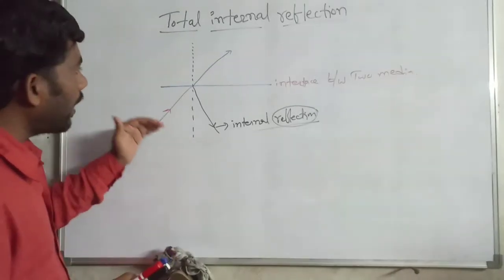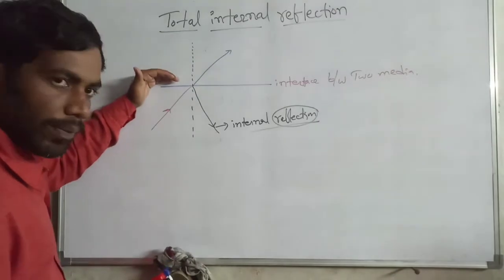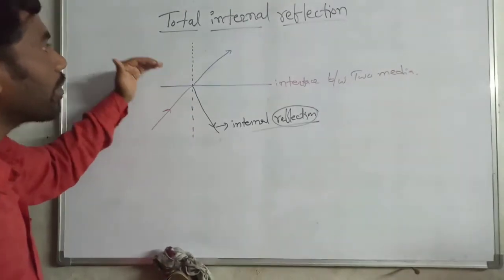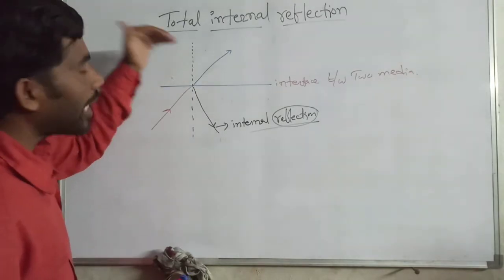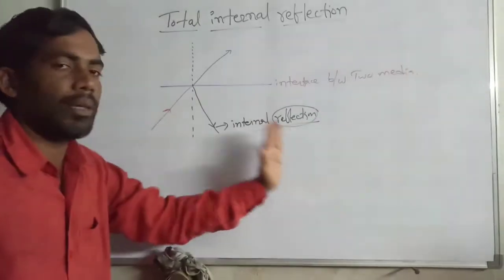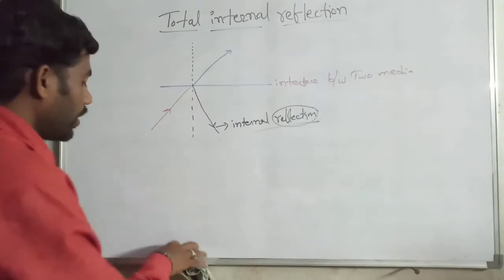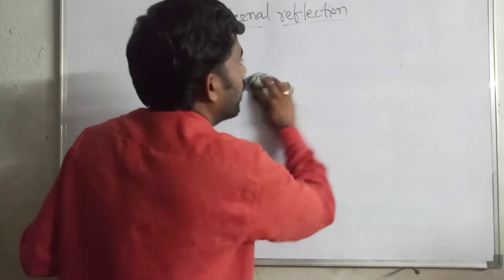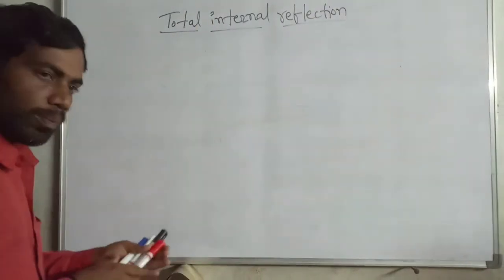If a light ray is incident on the interface of the two media, in this situation some of the light passing is transmitted or refracted to the other medium, and some part goes back to the same medium, which is the reflected ray. Okay, so this is a most important question for the four marks.